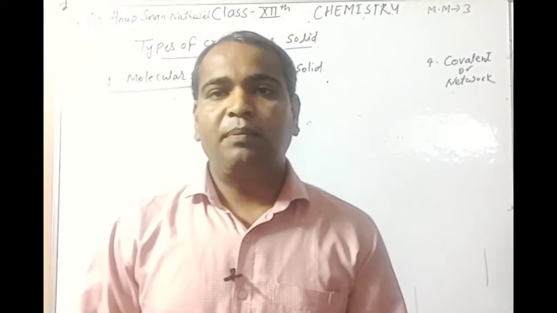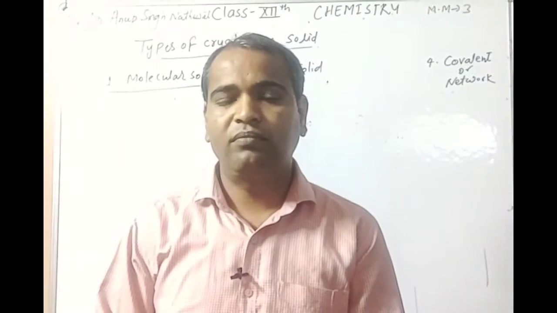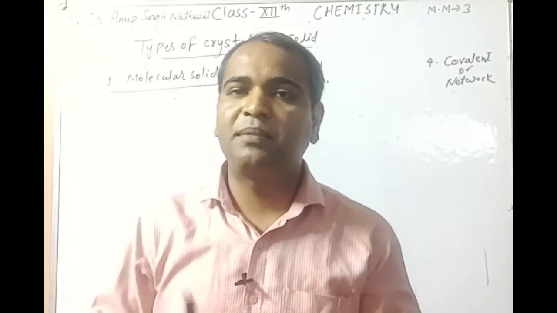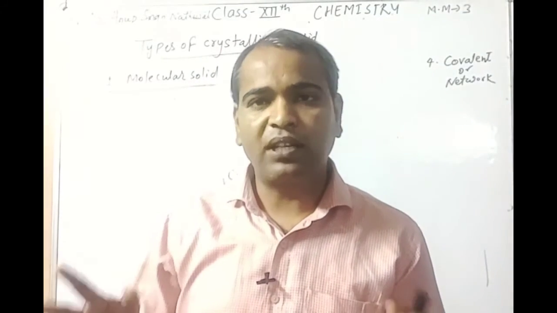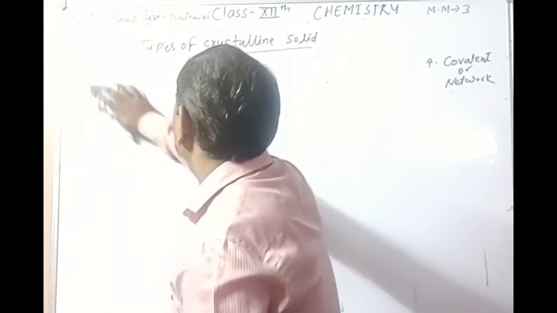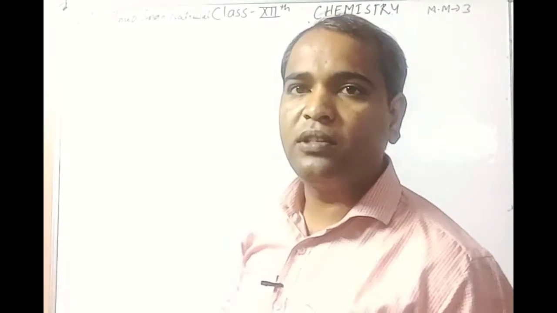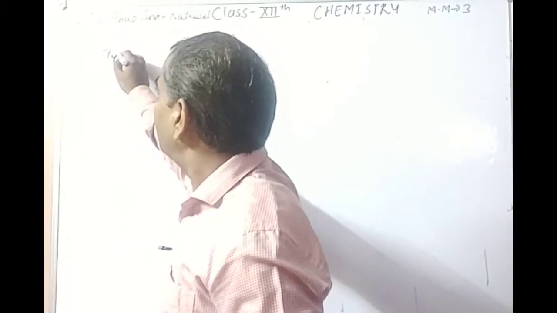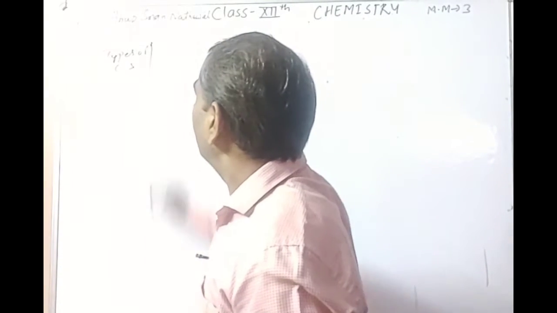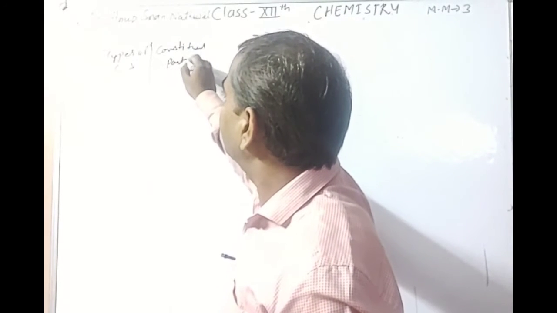Overall, the types of crystalline solids can be explained in chart form, a chart based on six different points. You can make this type of chart, and the name of the topic of the chart is types of crystalline solid. First, types of crystalline solid. Second, types of constituent particles.